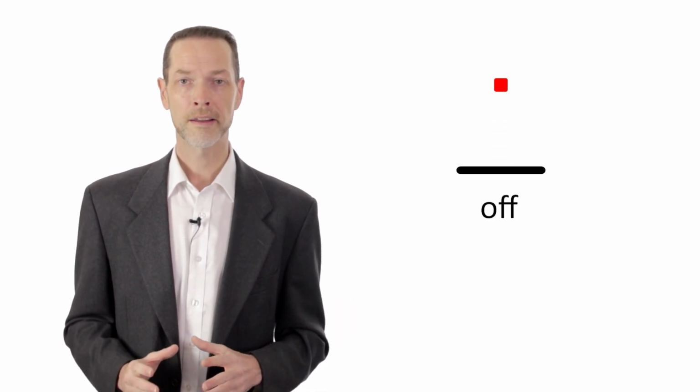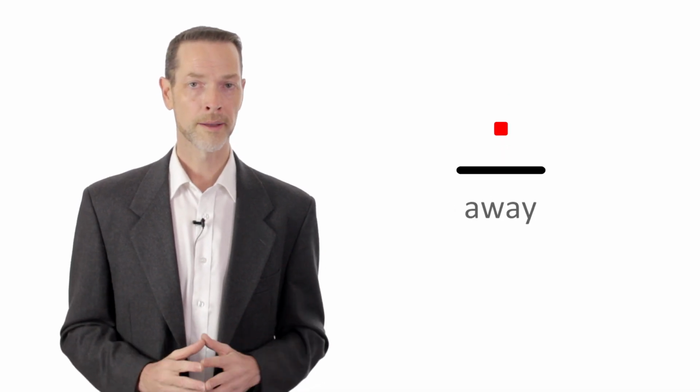So to recap, the basic meaning of the preposition off can be visualized like this, and this can give us the core meanings of detach or away.